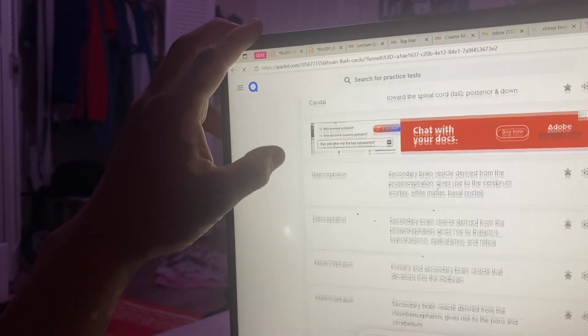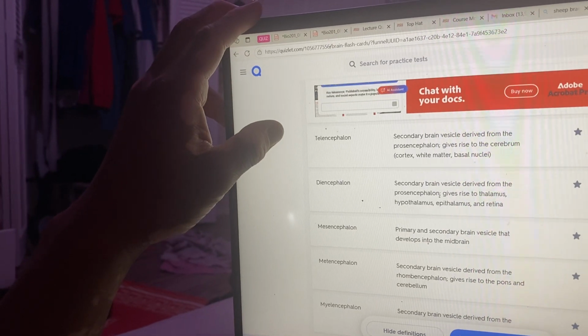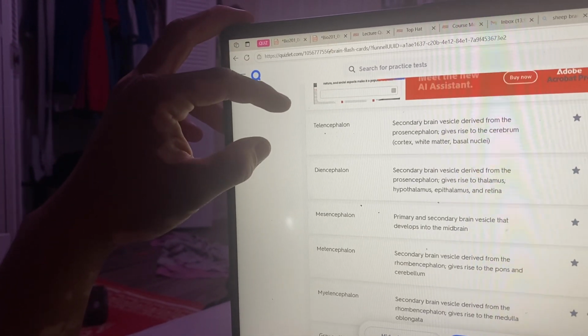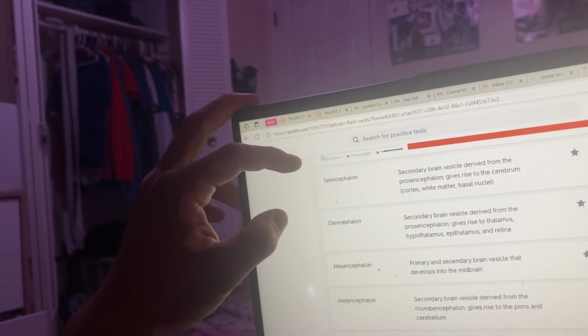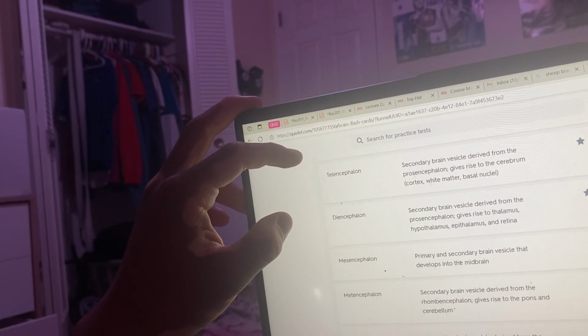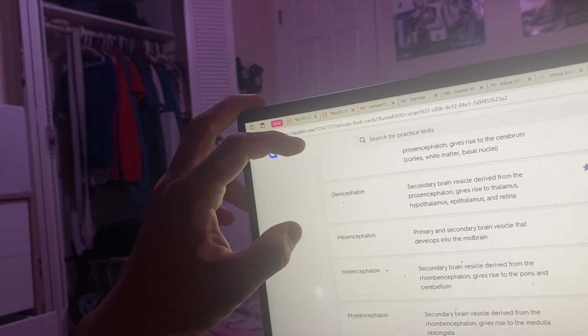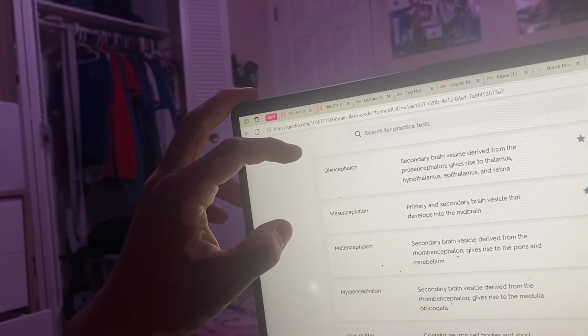Telencephalon is the secondary brain vesicle derived from the prosencephalon, gives rise to the cerebrum. The diencephalon is the secondary brain vesicle derived from the prosencephalon, gives rise to the thalamus, hypothalamus, epithalamus, and the retina.